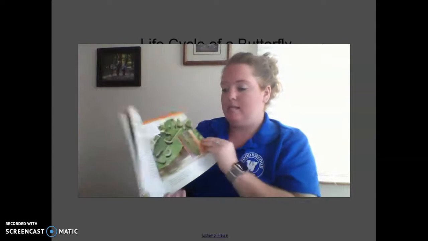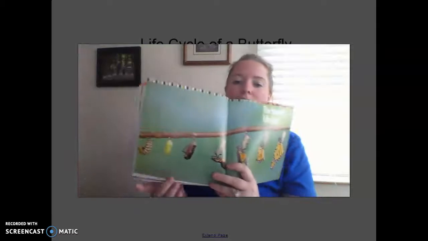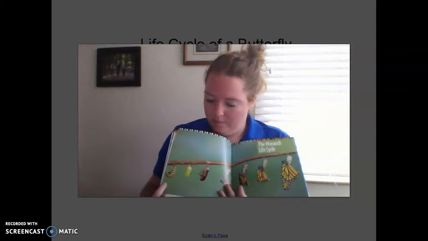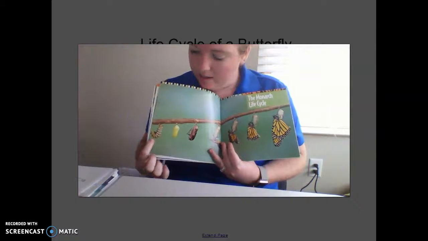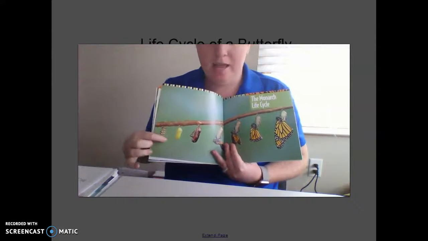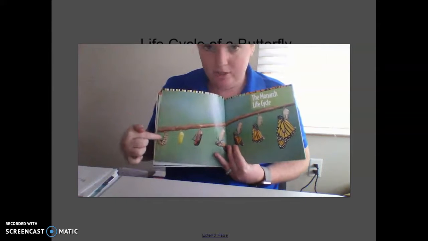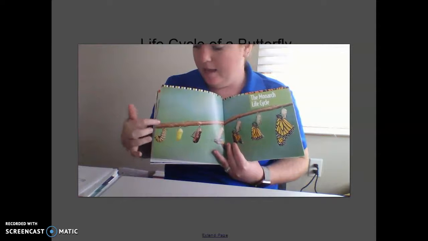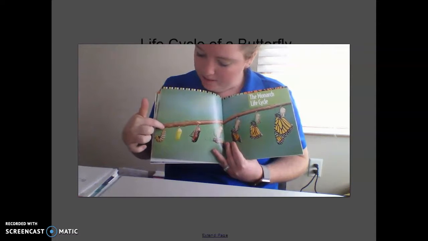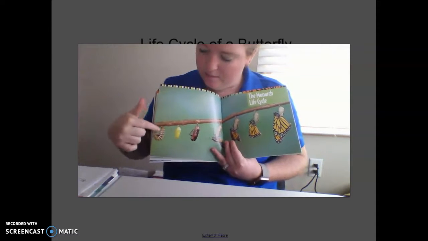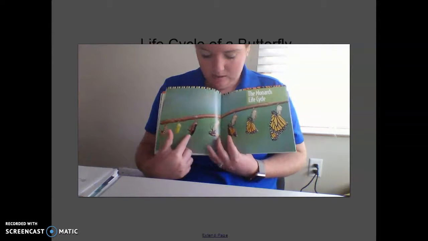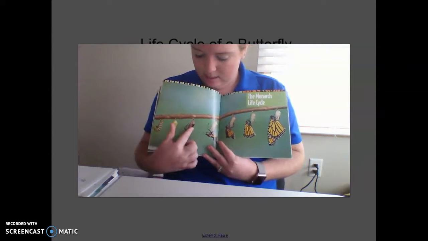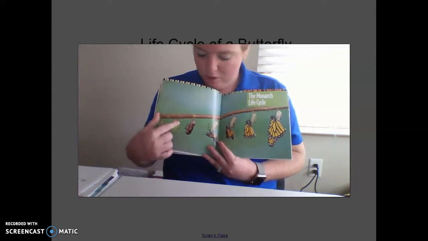And then they eat and eat and eat until they're really big. And once they're really big, they turn into what's called a J hook, so they start to look like the letter J. And they hang there by this little piece that they put, and then once they get all covered up, they cover themselves up with this chrysalis, and then slowly but surely inside that chrysalis they grow into a beautiful butterfly.